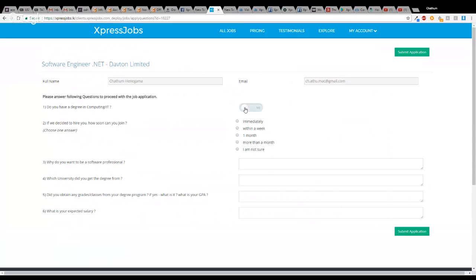Do you have a degree in computing IT? Yes. I can join immediately. Why do you want to be a software professional? Yes, I like it. Which university? The University of Colombo. First class. What is the expected salary?